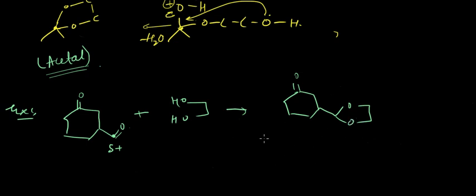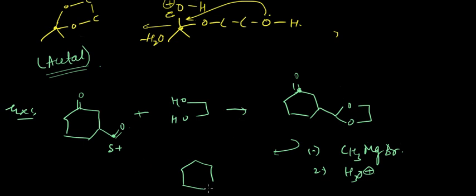Now when we react this compound again with, let's say, CH3MgBr Grignard reagent, and second we are passing H plus medium and hydrolyzing the compound, CH3 minus will be attacking this carbon atom, and as a result O minus would be getting formed. In acidic medium, again we'll be getting this as the final product, OH here, CH3 here, and what about this group, or the acetal group?